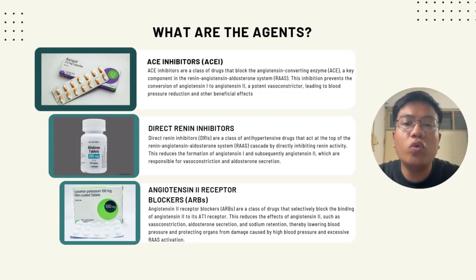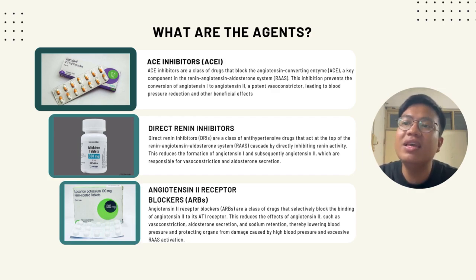Okay, now we're moving on to the agents of the renin inhibitors and the angiotensin antagonists. The first one is the ACE inhibitors, a class of drugs that block the angiotensin converting enzyme, ACE, a key component in the renin-angiotensin-aldosterone system, RAAS. This inhibition prevents the conversion of angiotensin 1 to angiotensin 2, a potent vasoconstrictor, leading to blood pressure reduction and other beneficial effects.